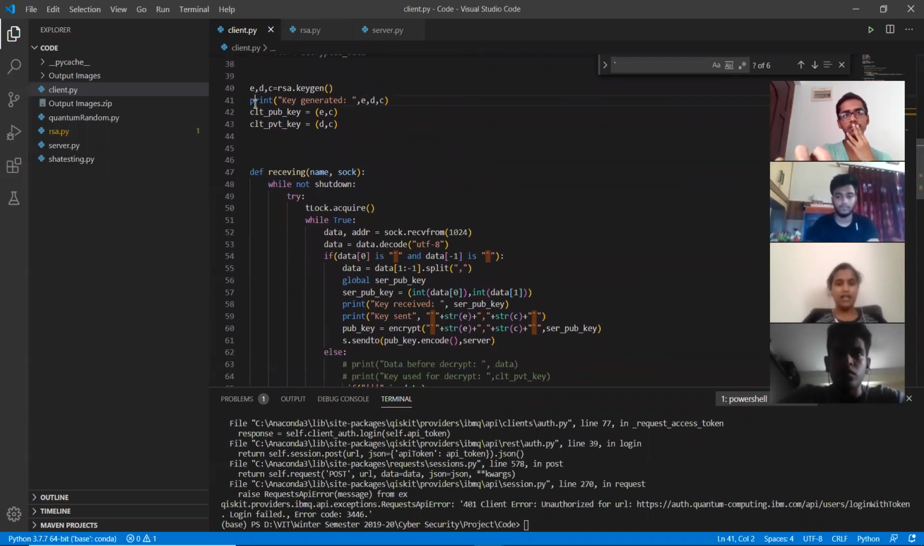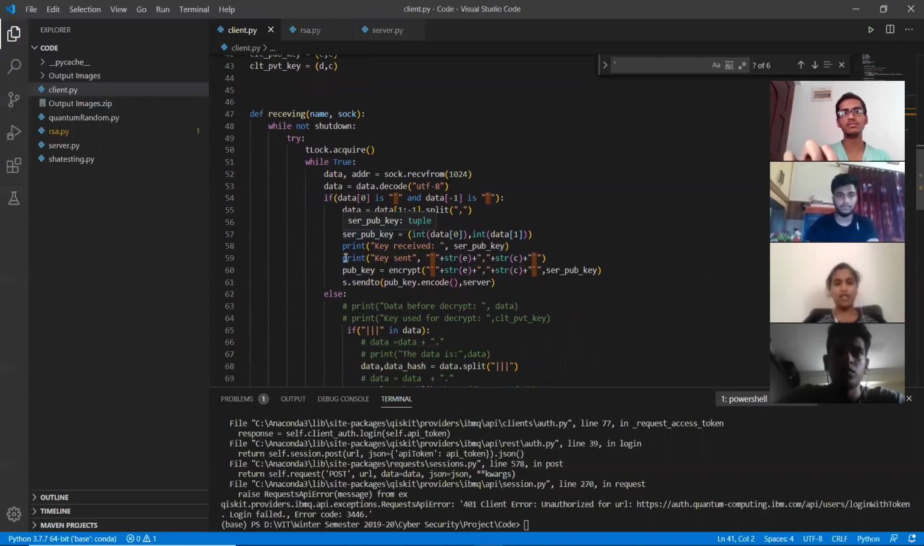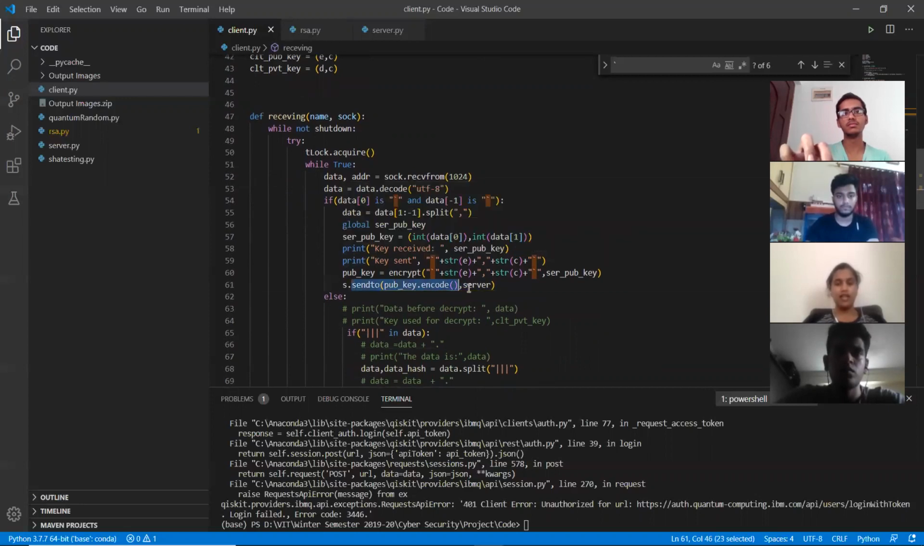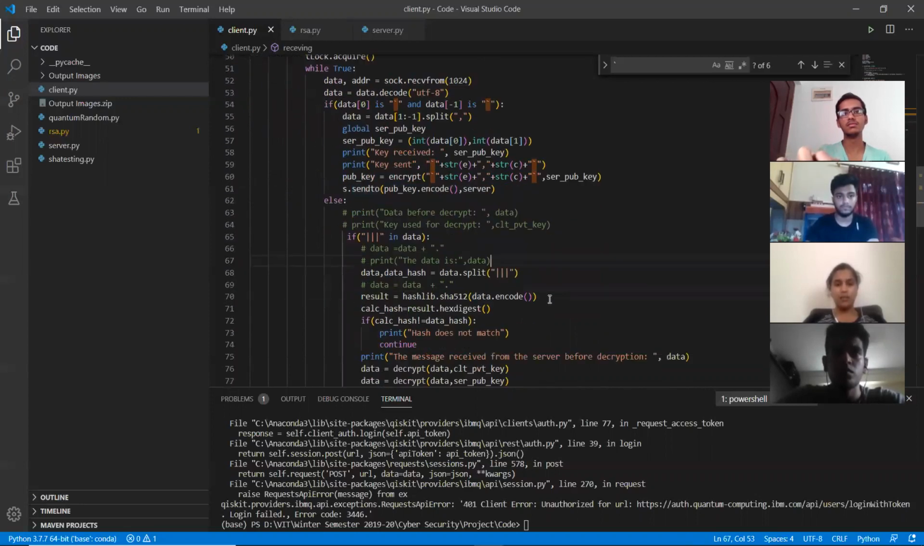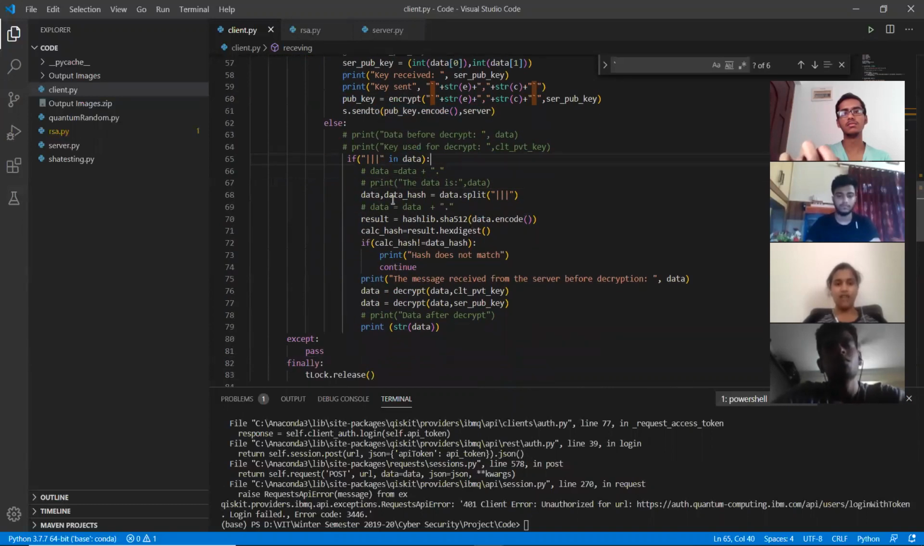Now the client, once it's receiving the public key from the server, will send its public key to the server. So basically the client is going to receive the server's public key and send its own public key to the server. Now we are using SHA-512 hashing to make it more secure. Finally, the message received from the server is decoded and hashed and then matched by the client. If it is matched, we decrypt the message from the server.